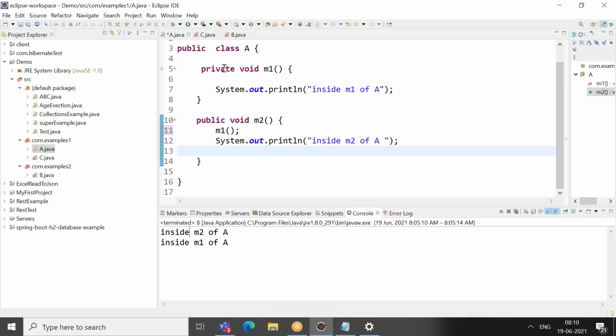Okay, so public has more access visibility compared to the others. Private has less accessibility. Private is the least one, public is the highest one.